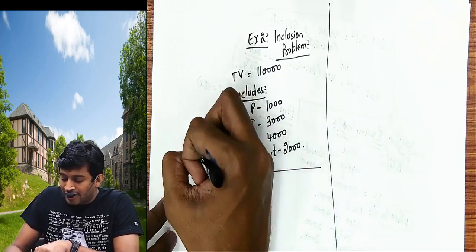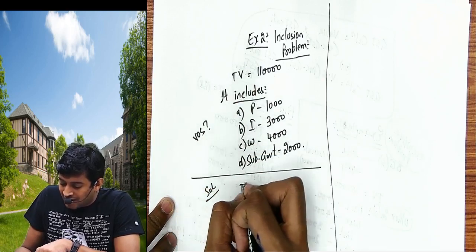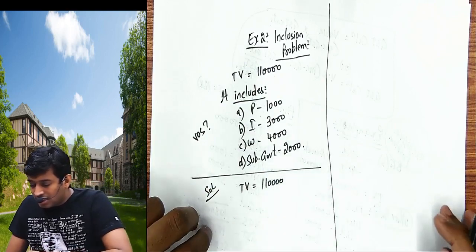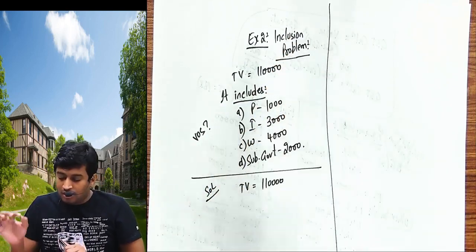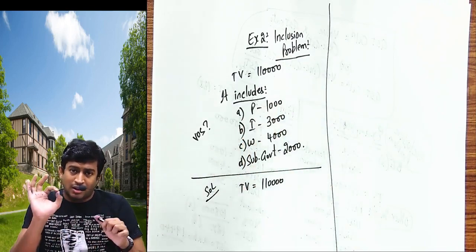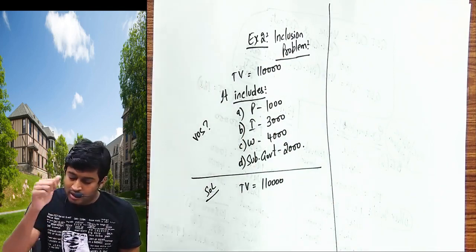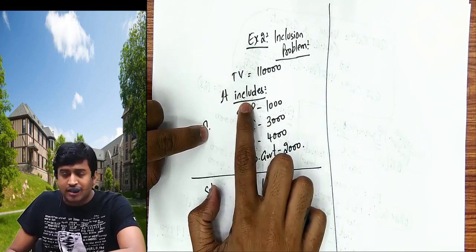Again, find out the value of supply. What is the transaction value? 1,10,000. Sir, this is an inclusive problem. Packing charges 1,000. What should we do? We should add. But he already added, because he said it includes.